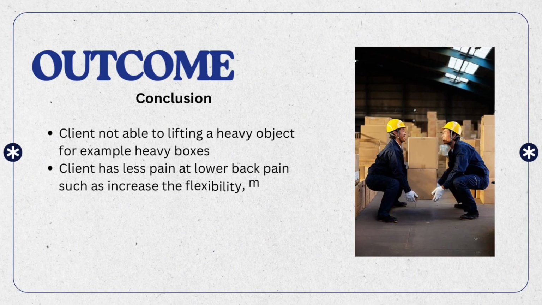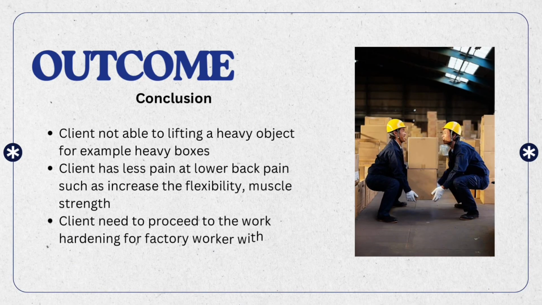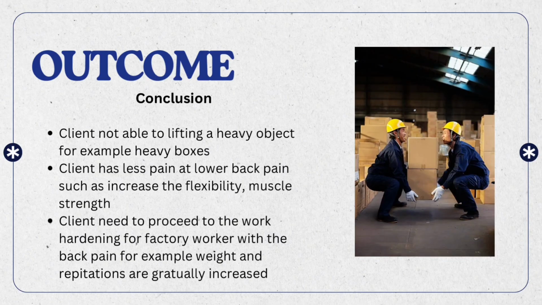In conclusion, the client is able to lift a heavy object, for example heavy boxes. The client has less lower back pain, with increased flexibility and muscle strength. The client needs to proceed to work hardening for factory workers with back pain, for example, where weight and repetition are gradually increased.